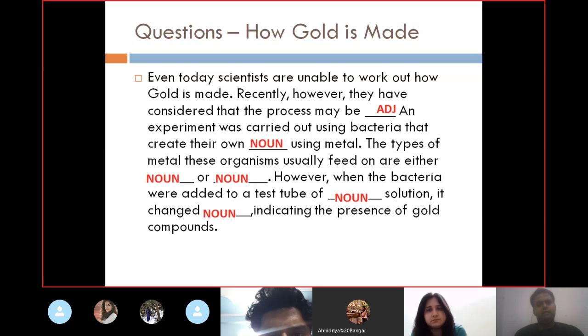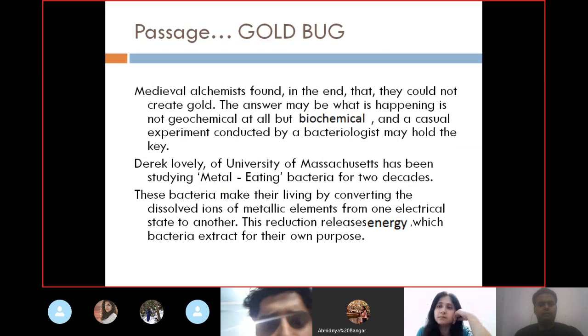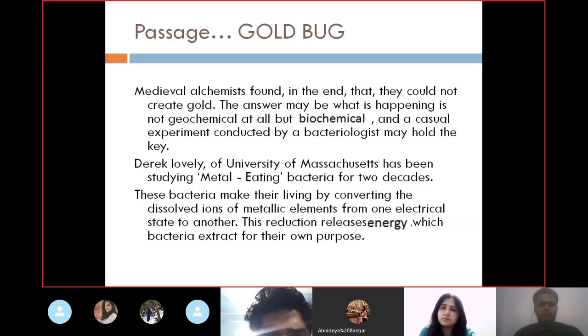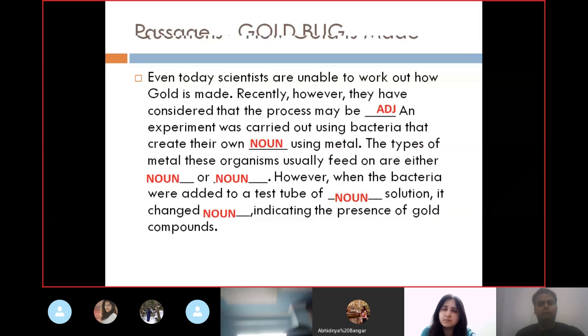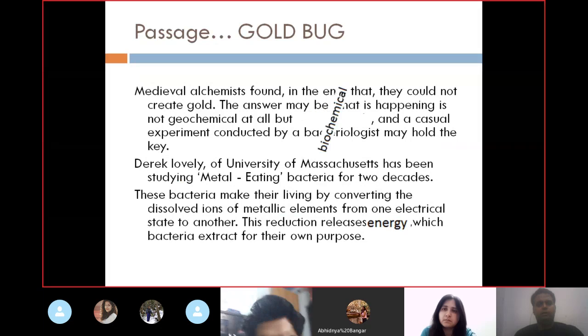Recently, however, they have considered that the process may be, so the process has to be in some way an adjective or something like that. So the answer is, the process may be biochemical, not geochemical.